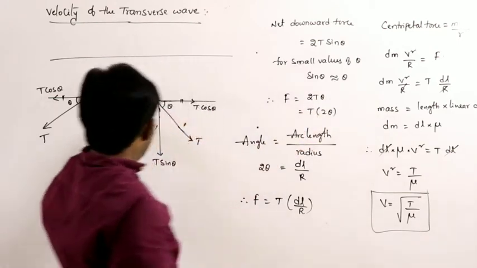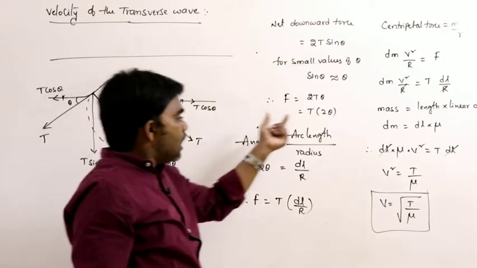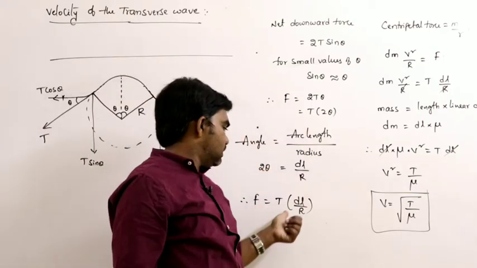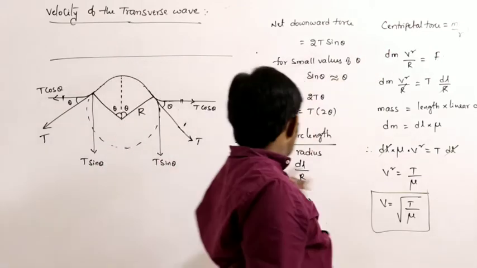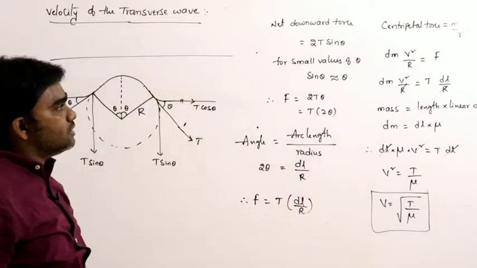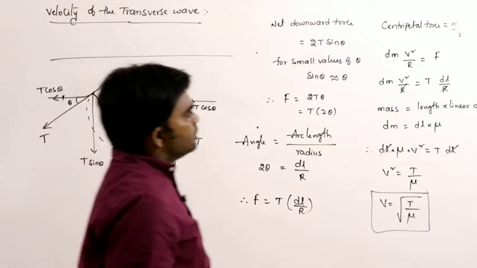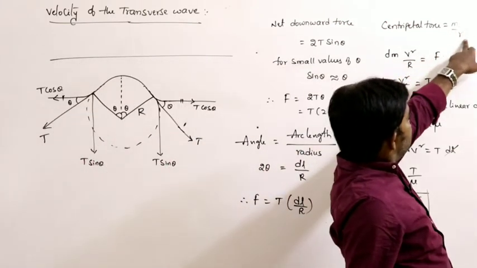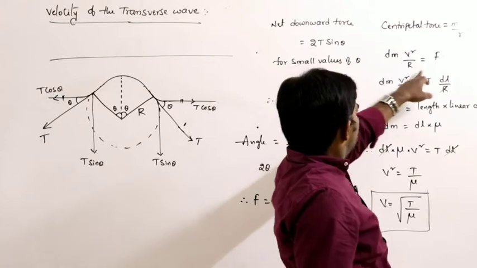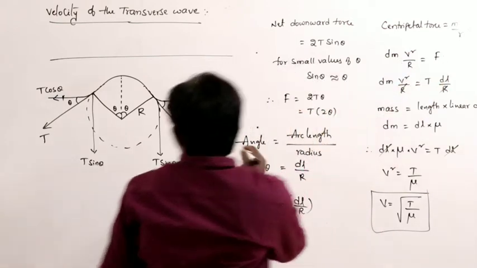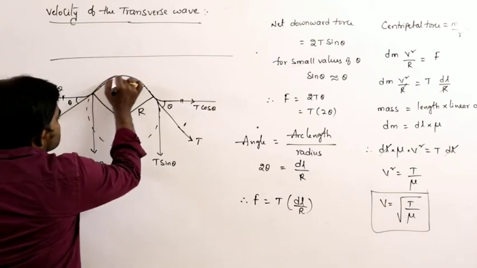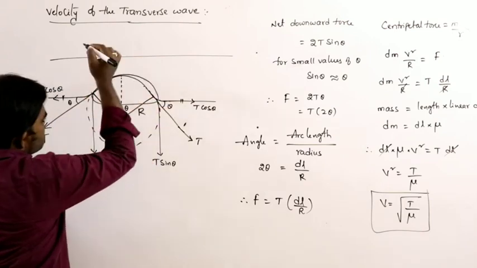The total angle subtended must be equal to arc length by radius, so F equals T into dl by r. Then, since it is a circular path, I am considering the centripetal force, which is mv square by r. This is dm into v square by r. So here I am considering the mass of this portion only.